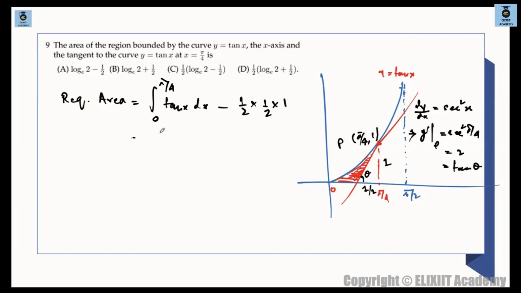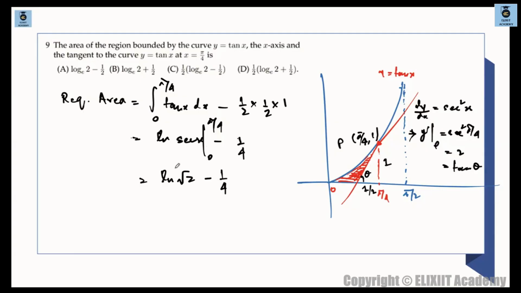तो tan x का इंटीग्रेशन इज log of sec x, minus the triangle's area 1/4. ठीक है, log of sec x and this range goes from 0 to pi by 4. तो log of sec pi by 4, sec 0 is 1, तो this will become log of root 2 minus 1/4. ठीक है.